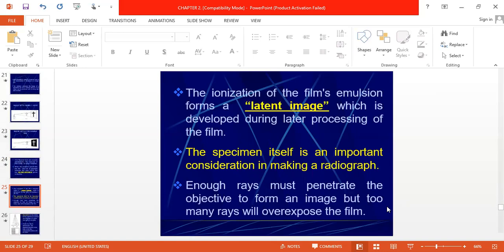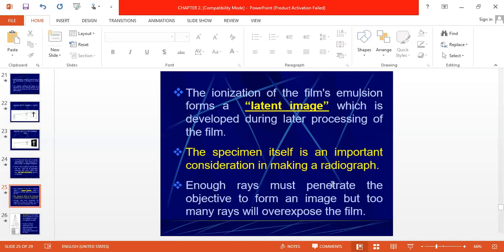Image in the sense of the ionization difference. The ionization rate in the adjacent area is different, and in the particular defect area the ionization rate is different. So if there is any defect, then more X-ray or gamma ray will reach the film, and more radiation means more ionization, and more ionization means more density, more blackening of the film. But that image we can't see. We can see it only after developing the film.